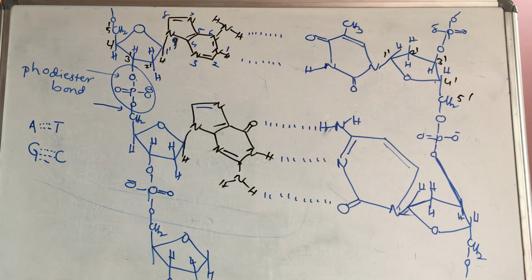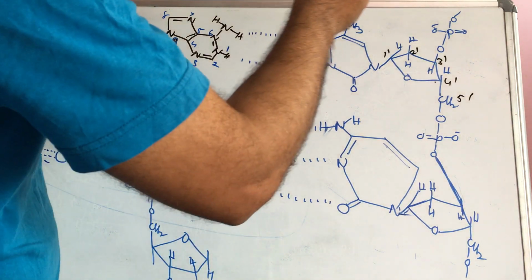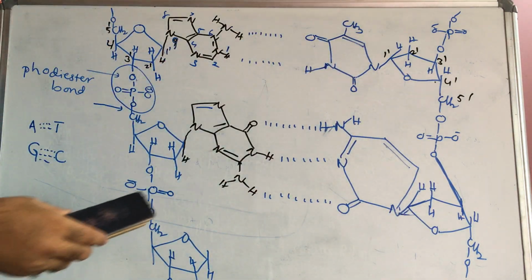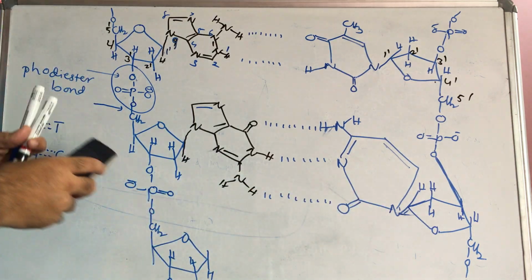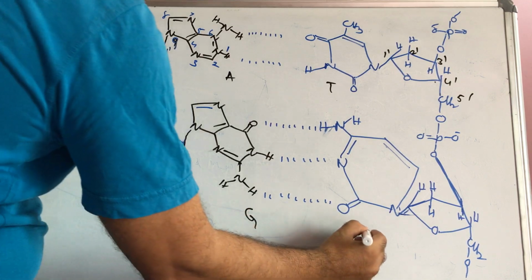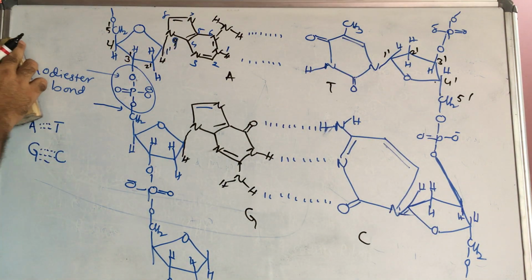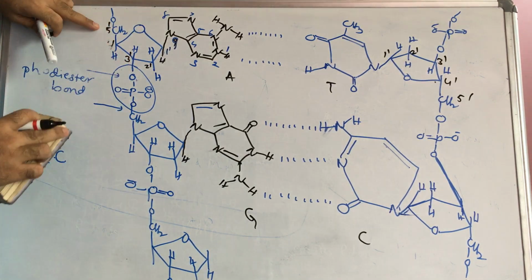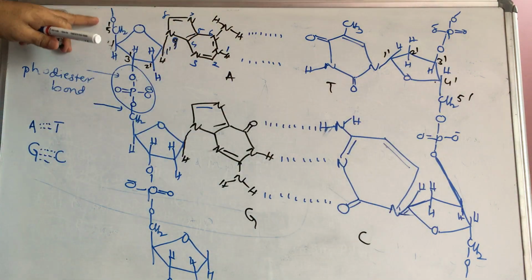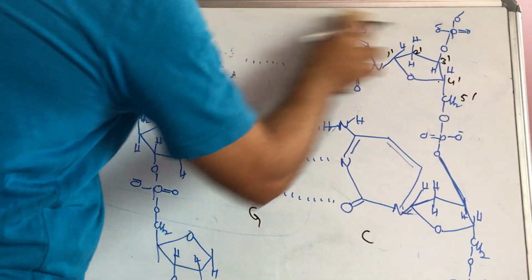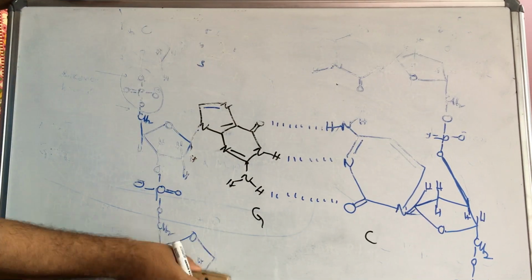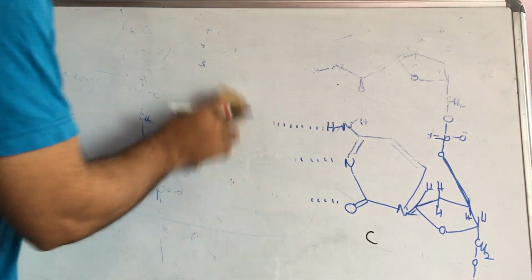So in the double helix structure of DNA I represented only the hydrogen bonds between adenine, thymine and guanine, cytosine. This is thymine, this is adenine, this is guanine, this is cytosine. How the hydrogen bond forms, I also represented, and this is 5 dash, this is 3 dash, because this started with 3 dash, this started with 5 dash. So if you write the double helix structure of DNA, one side is 5 dash to 3 dash, another side is 3 dash to 5 dash.